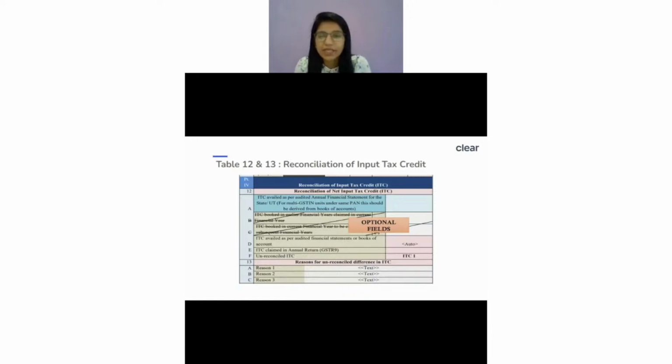Another question from Shashank, who is asking, in GSTR-9 should table number 7 always be as per 3B, or can we do some adjustment? Shashank, it's always advisable that whenever you are filling table number 7, you should fill it on the basis of your GSTR-3B. Whatever ITC reversals you have done in GSTR-3B, as per that you have to fill the information in table number 7. But let's assume there was some extra ITC which you forgot to reverse in 3B. If that was the case, then I would still advise that you do the reversal in the 3B form itself of the current financial year, because you still have time to do such adjustments. Do the reversal in the current form itself and then show it in table number 12. That is how you should fill table number 7 of GSTR-9.